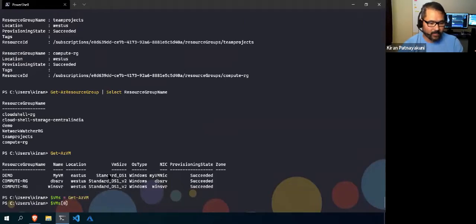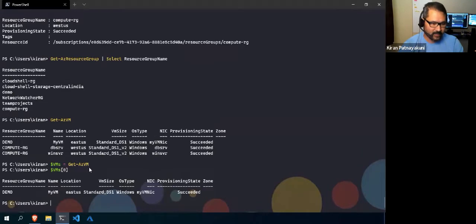And $VMs is the variable which contains the array of VMs. And if I want to fetch the first VM, I have to give the index within the angular brackets. Now, if I run this, I'll get my first VM. Okay, this first VM, I want to see all the information about this first VM.